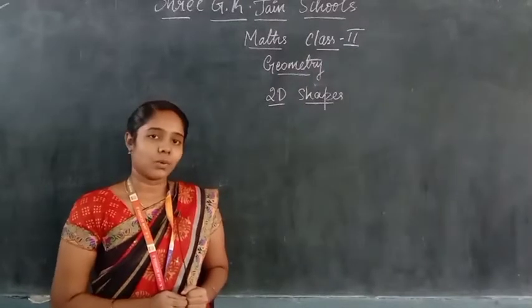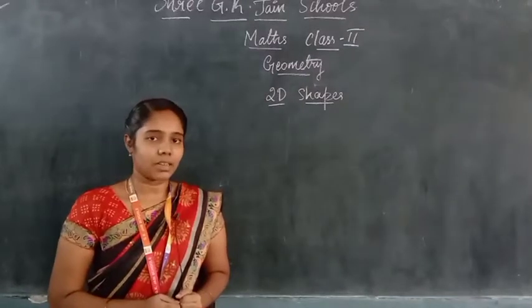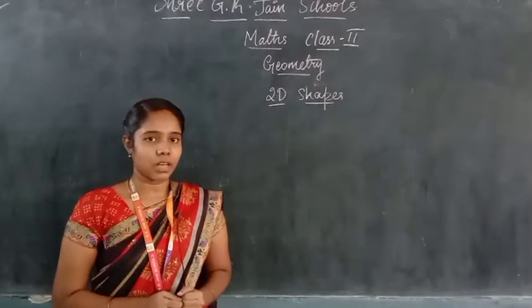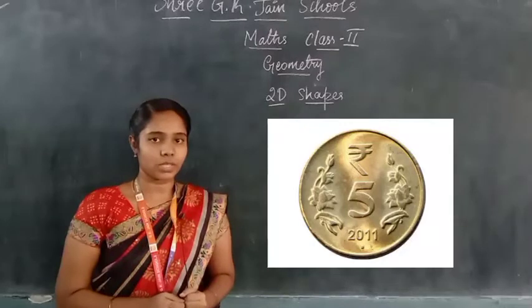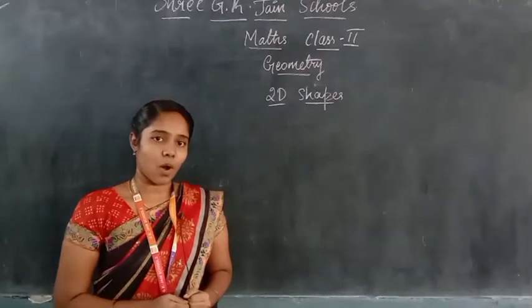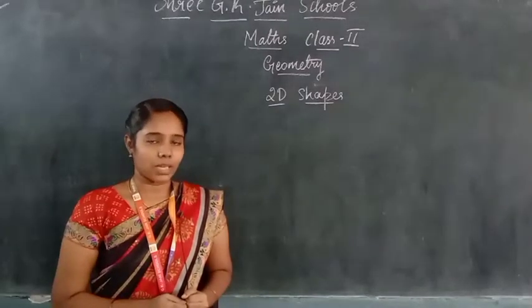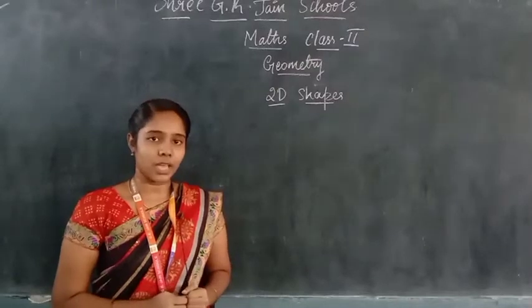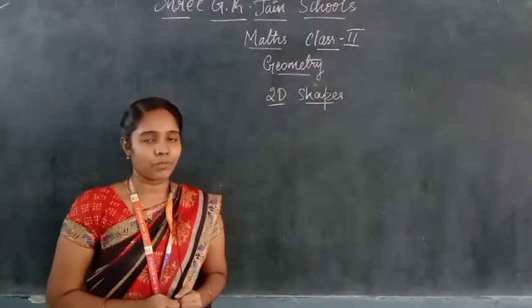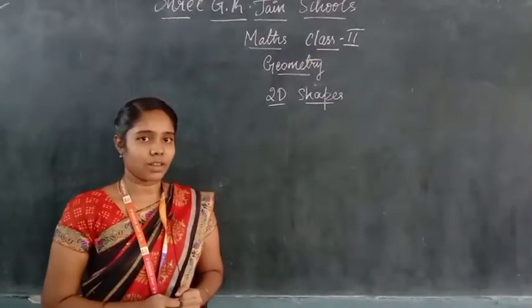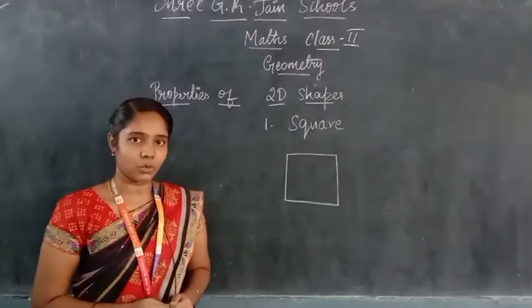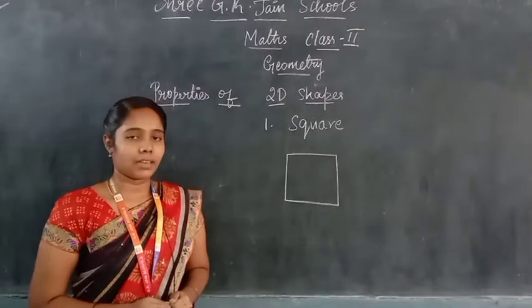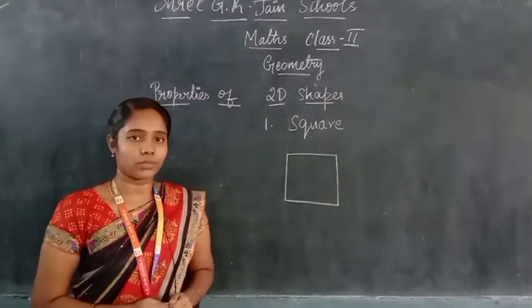So what is the last shape? Circle. Can you give me an example for circle? Yes, our 2 rupee coin or 1 rupee coin that we are using are in the shape of a circle, right? Now you know what the 2D shapes are and an example for each of the shapes, right children? Yes. So now you know the names of the basic 2D shapes, and you know an example for each of the 2D shapes.